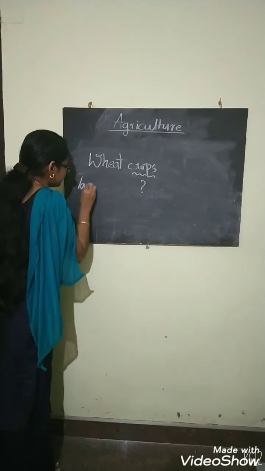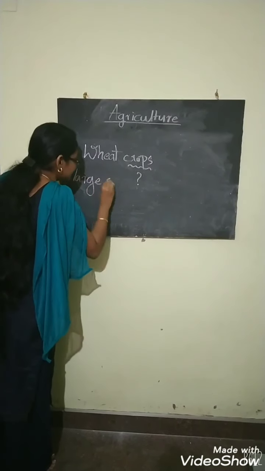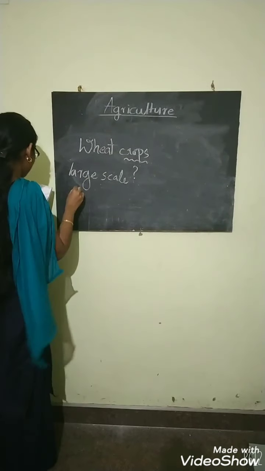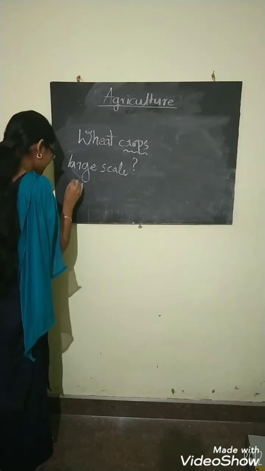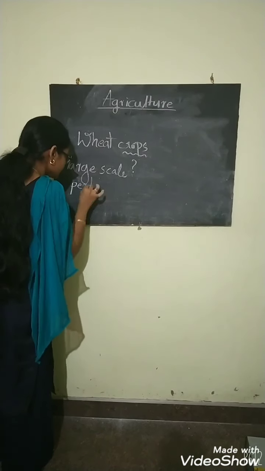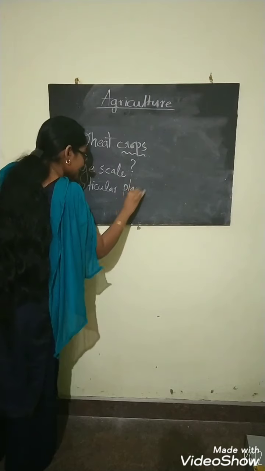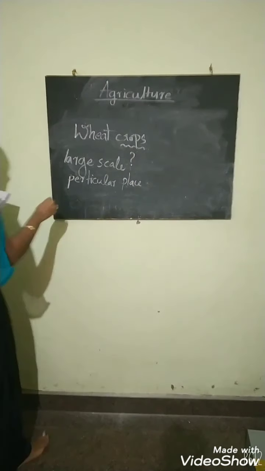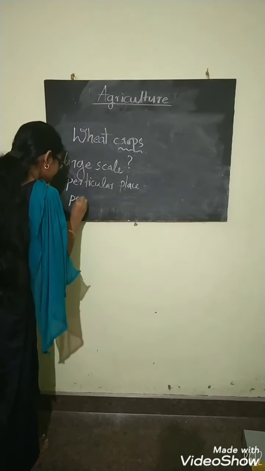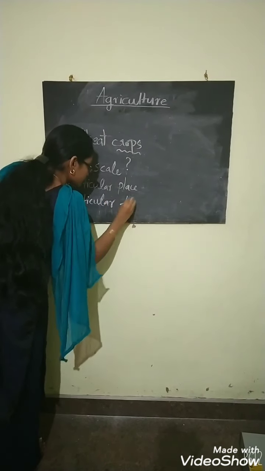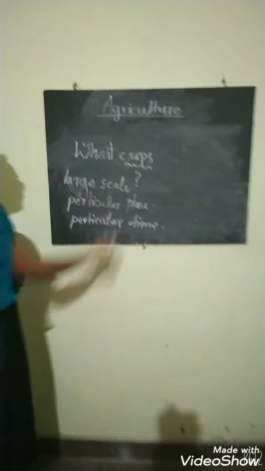Growing on a large scale, in a particular place, and in a particular time. This is what crops are called.